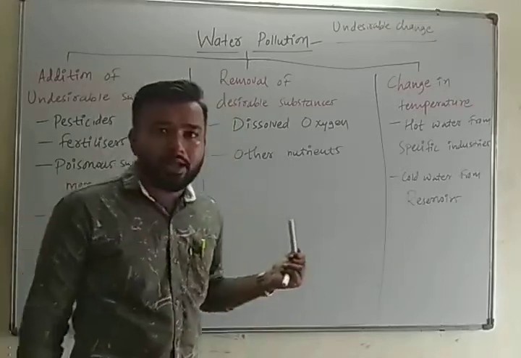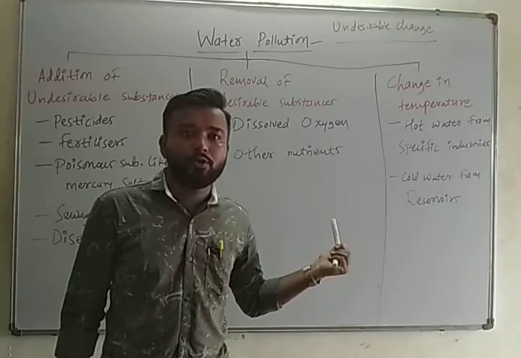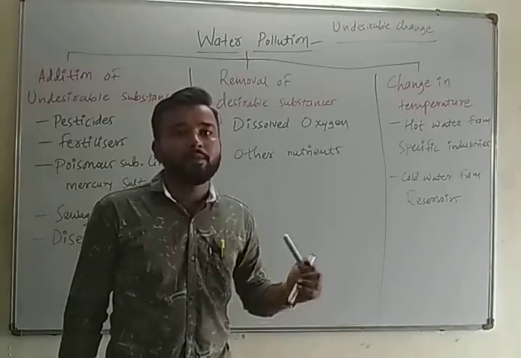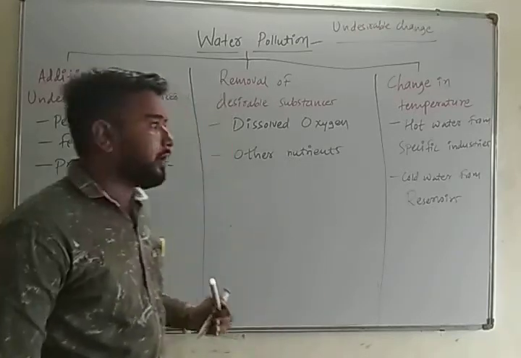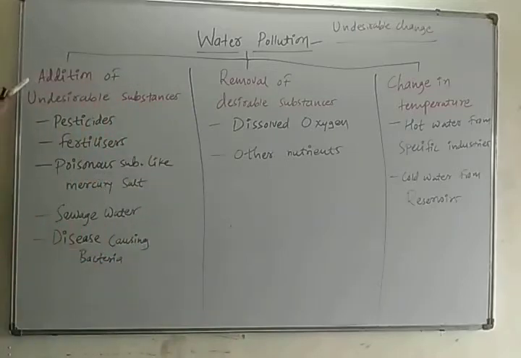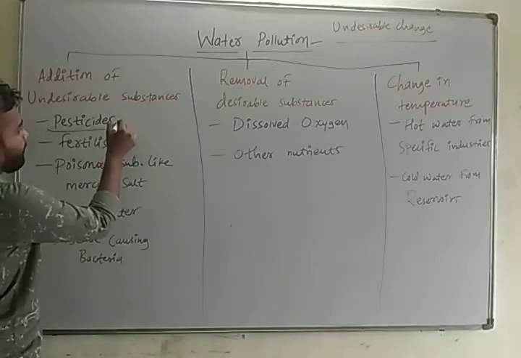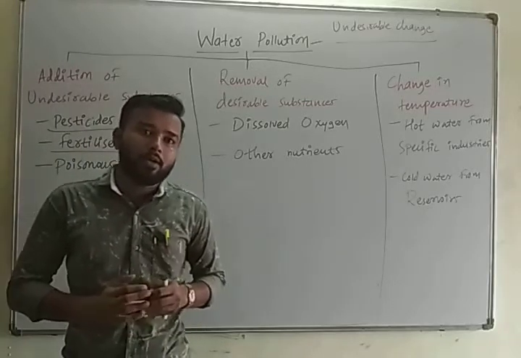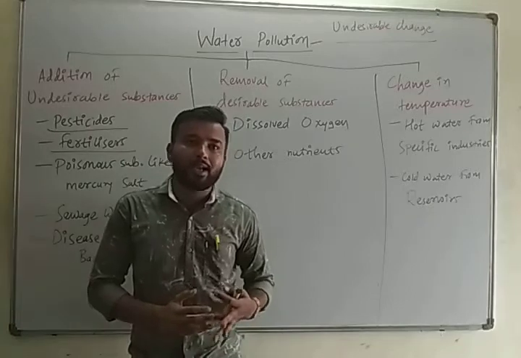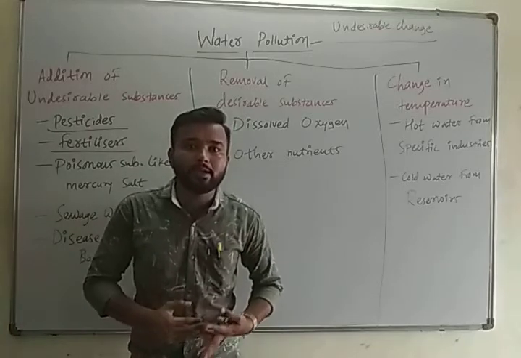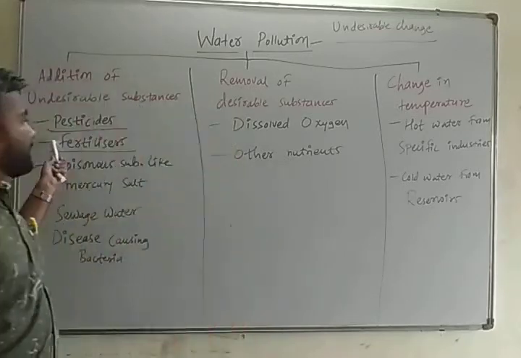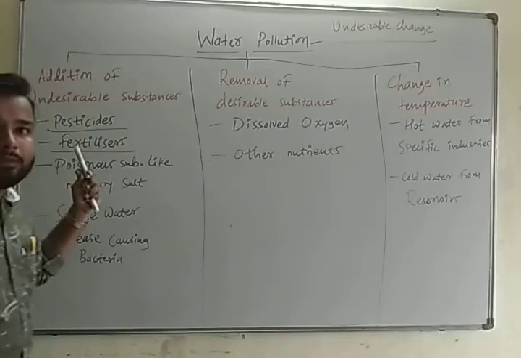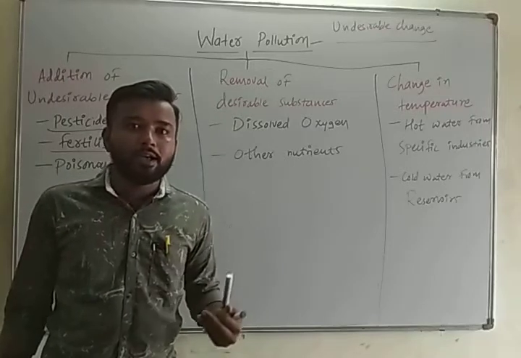Now let's study how these three pollution-causing things happen on our planet. First of all, addition of undesirable substances, in which we first talk about pesticides and fertilizers. We know that farming on our planet is done with the help of pesticides and fertilizers for increasing the yield of crops.